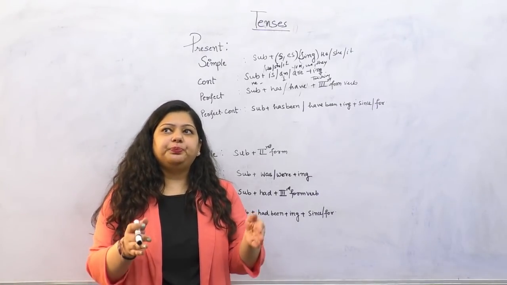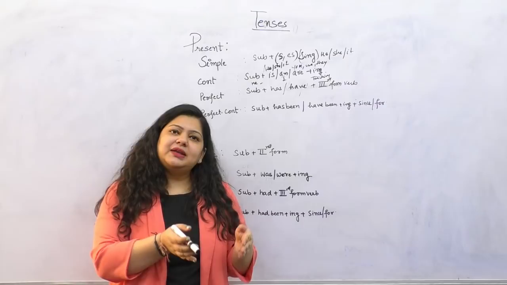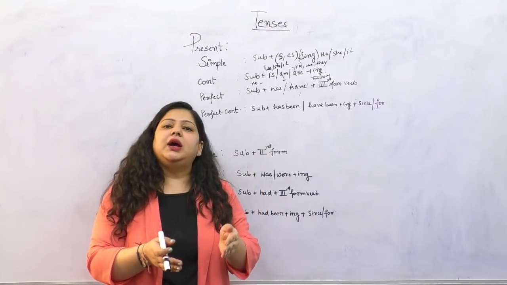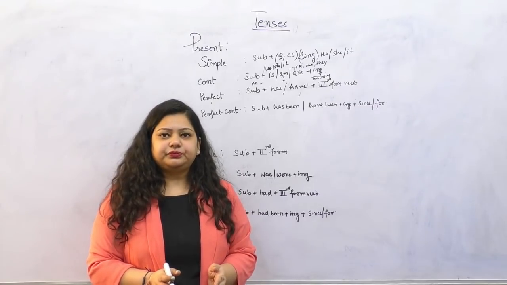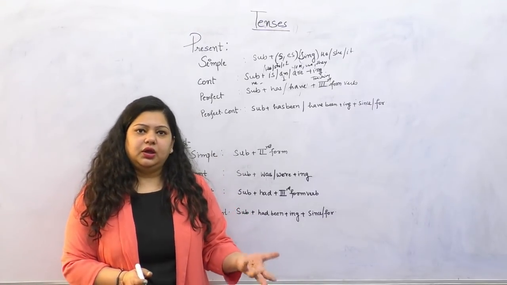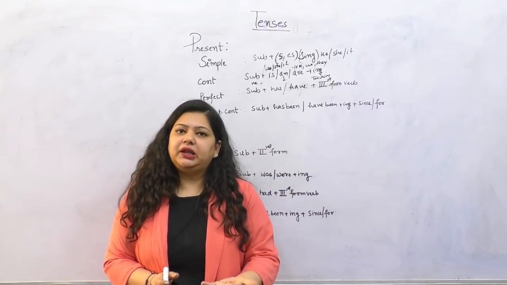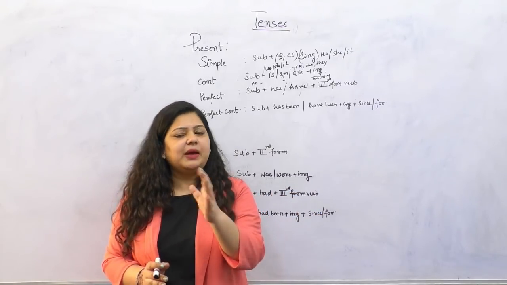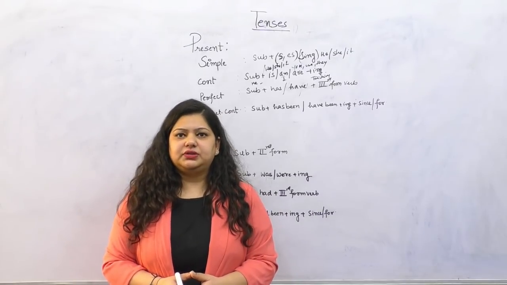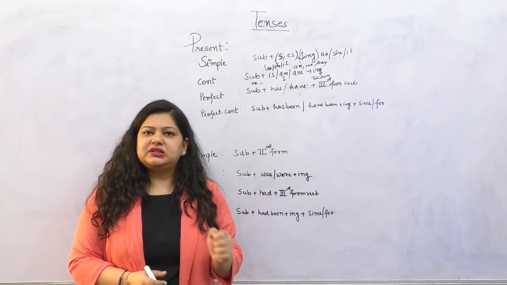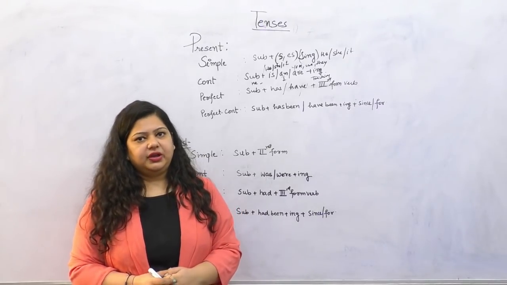Present perfect is any event which has already happened in the past, but it has some relevance in the present. I have done my work. That means my work was completed in the past, but I am acknowledging it in the present, or it has some relevance in my present. Right? So such kind of sentences we use in present perfect.